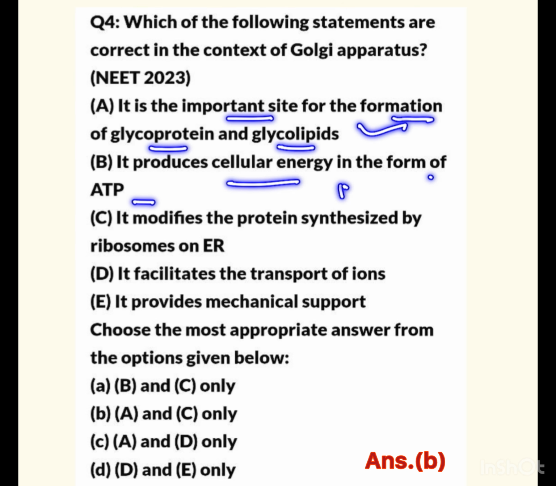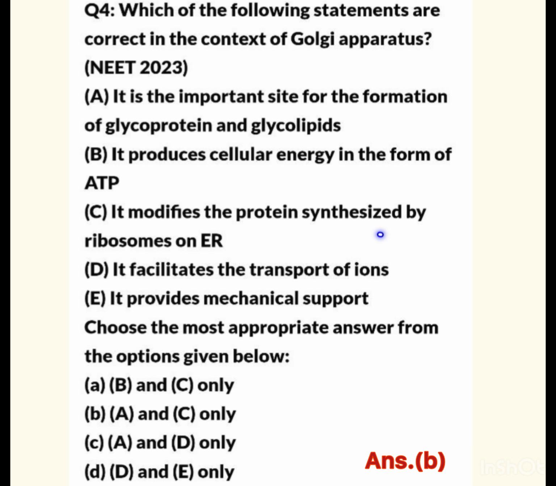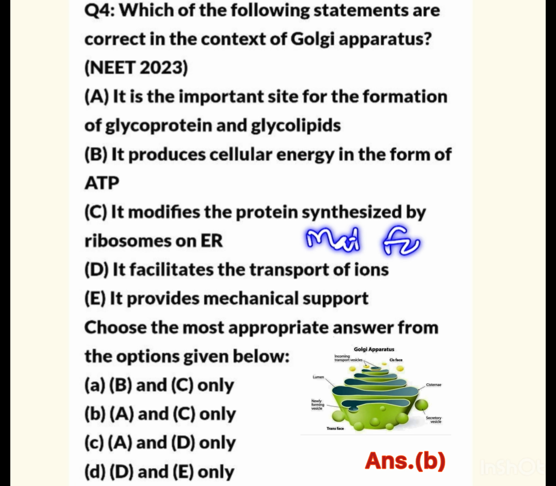We know that mitochondria is the site for the production of energy in the form of ATP. The proteins that are synthesized on the rough endoplasmic reticulum are then released to the cis phase of the Golgi apparatus where they are modified, then packed and transported through the trans phase of the Golgi apparatus, which is also called the maturing phase of the Golgi apparatus. That's why C is correct.